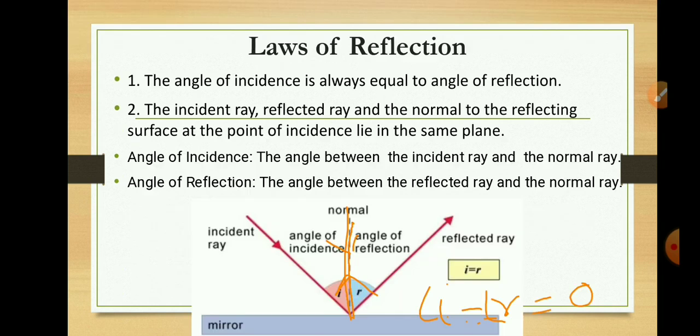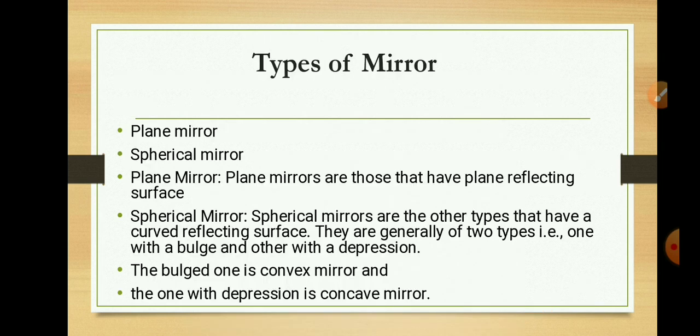Now we will learn about formation of image by plane mirror. But before that, we will discuss types of mirrors and types of images. There are two types of mirror, plane mirror and spherical mirror. Plane mirrors are those that have a plane reflecting surface.